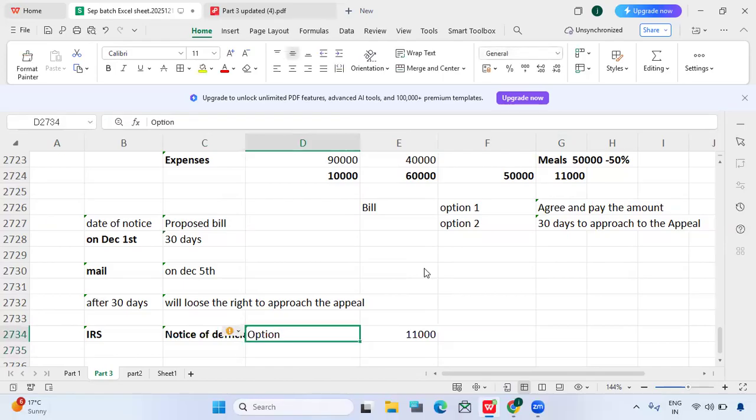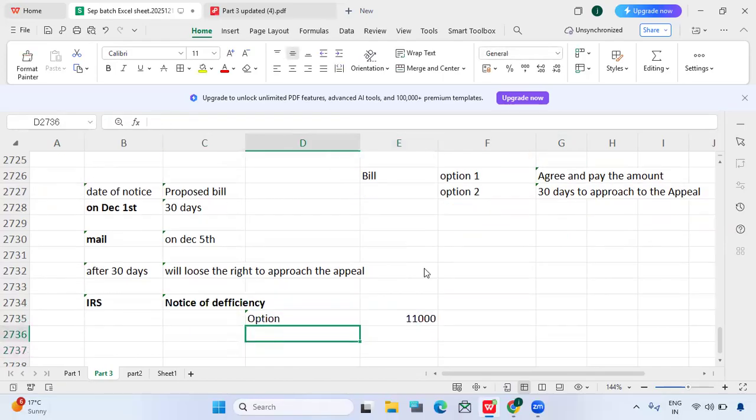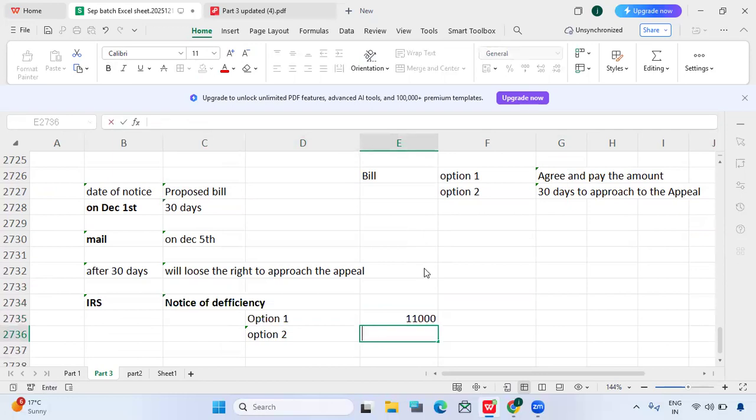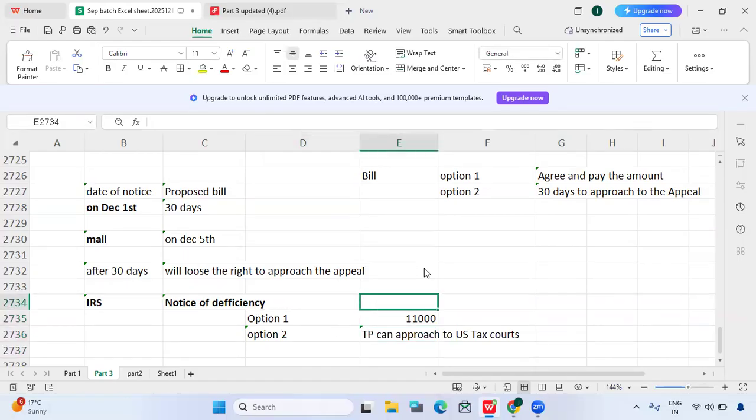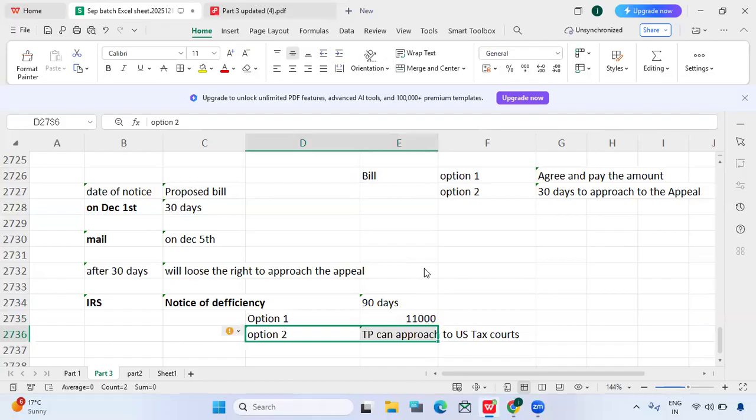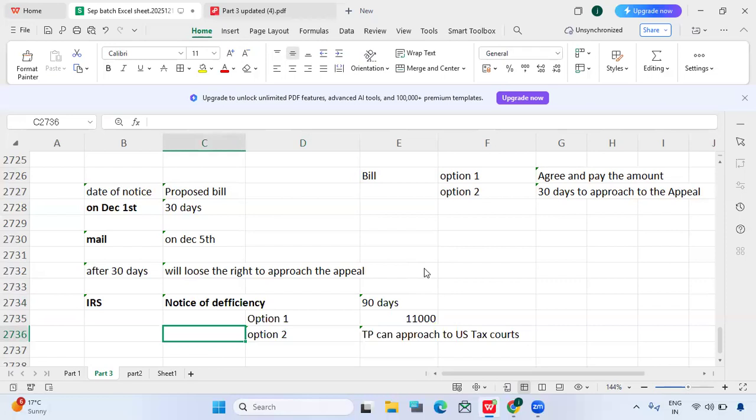The first option, they will ask you to pay the amount, and the second option, it is their responsibility, they will mention that the taxpayer can approach the US tax court. If the taxpayer wants to see this issue in the court, then he can. But for that, again, we have 90 days. Within 90 days, he must respond. Either he needs to pay the 11,000, or he can approach the US tax court. This option is there in the notice of deficiency.